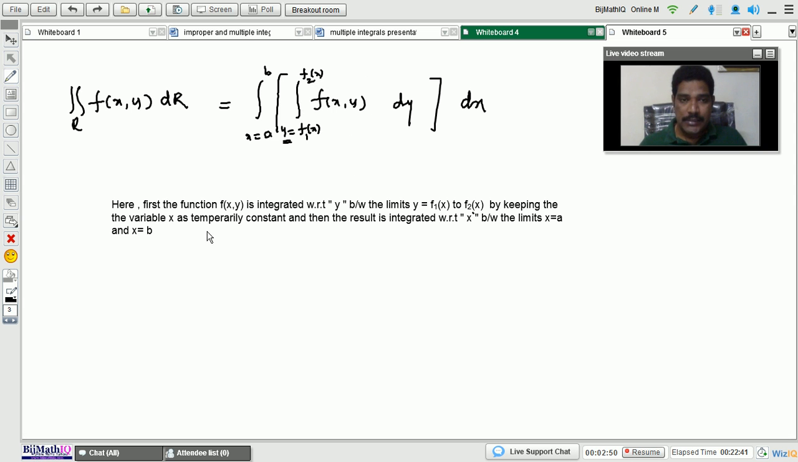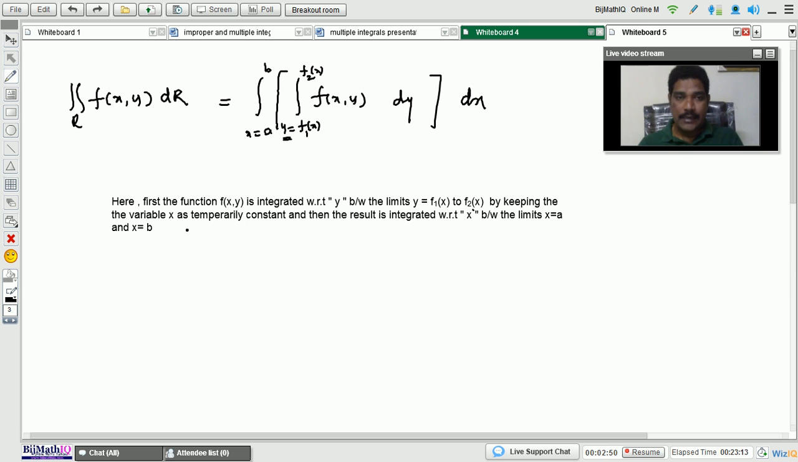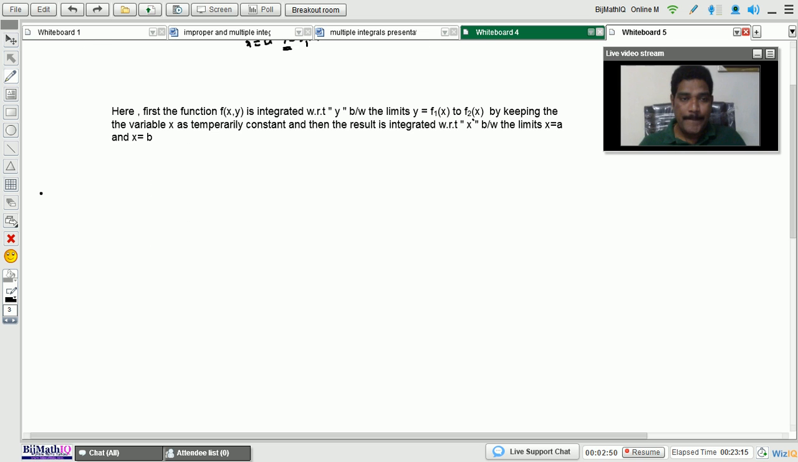Only the function of x variables. So what is the result after evaluation of this inner integral? Only the function of x variables. And then the result is integrated with respect to x between the limits x equals a and x equals b. This is the method 1 procedure. Okay, let us discuss a small example based on method 1.